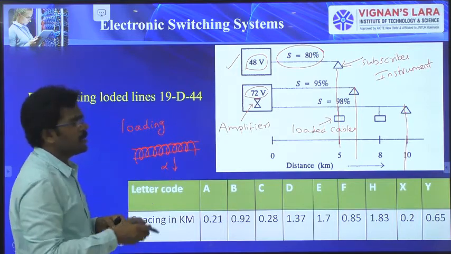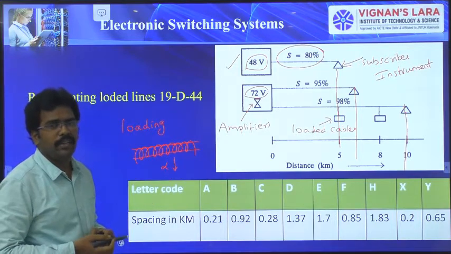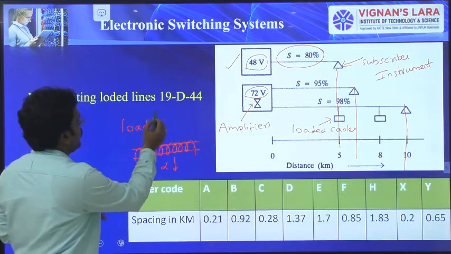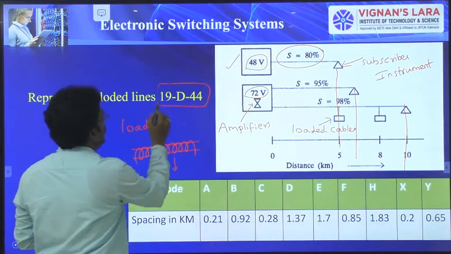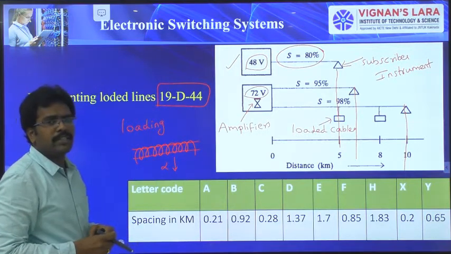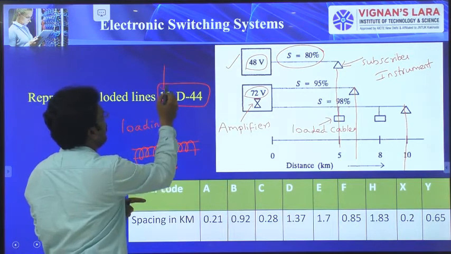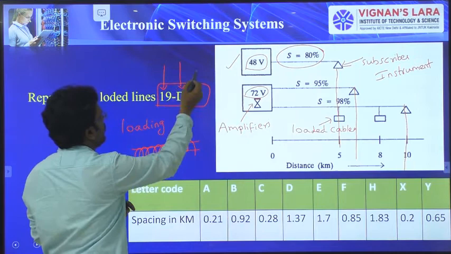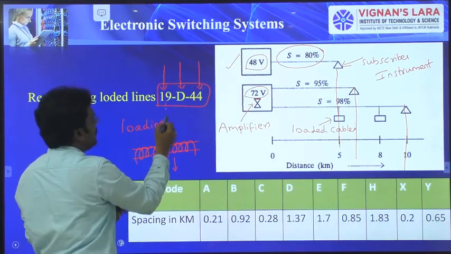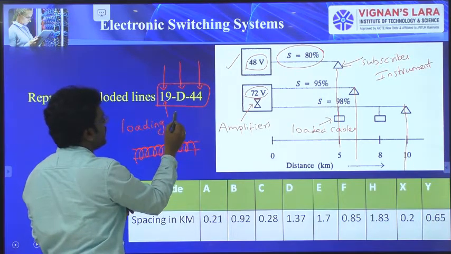Generally, there is a specific notation to represent the loaded cables. The notation is this one. The conventional way to represent the loaded cables is that it contains a number, an alphabet, and a number. This number indicates the gauge number.